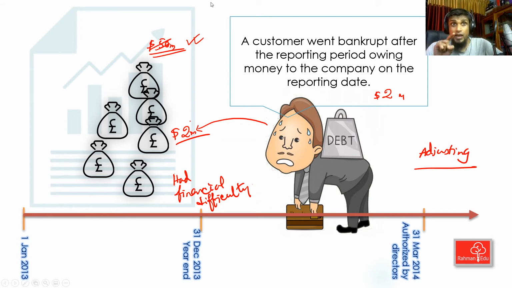So my allowance for this receivable now must be reviewed and we need to update it as necessary, or we can write off these receivables. Maybe my allowance for this particular receivable at the year end was not correct. That condition exists. This company had financial difficulty at the year end and my adjustment for the allowance may not be correct. Now I have additional information. I can go back and correct it. Before that, I didn't have this additional information.